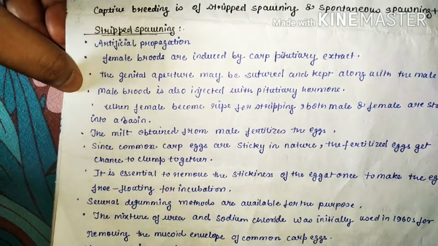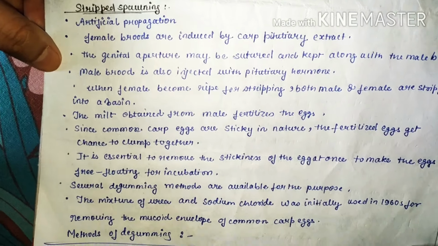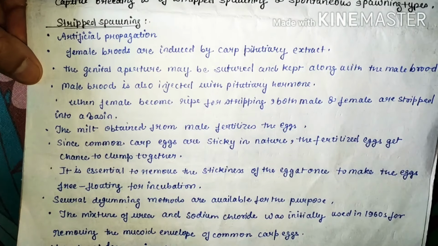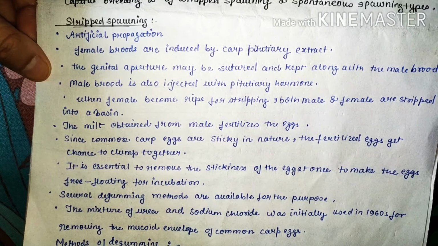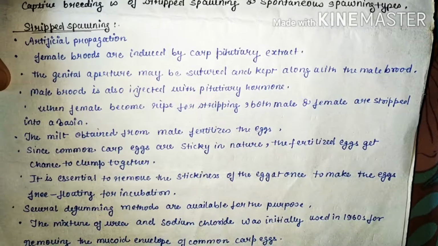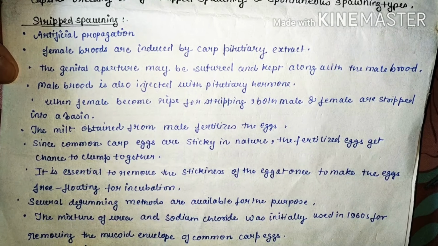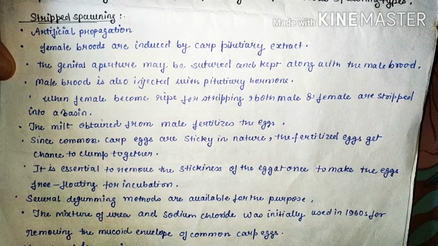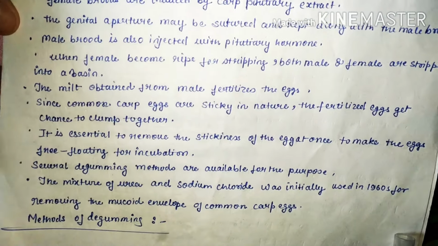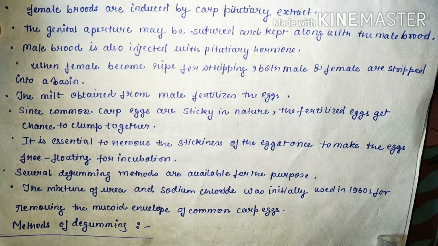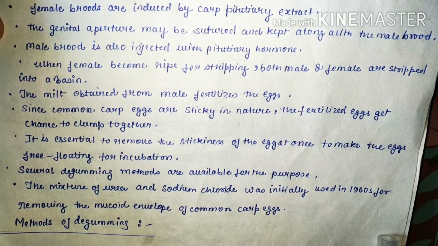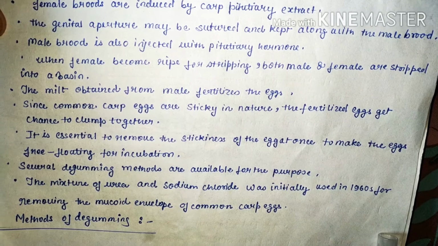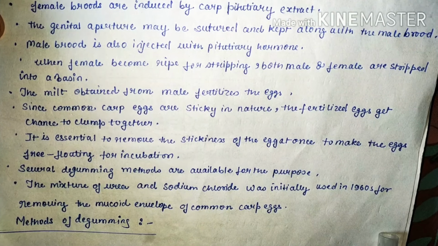In stripped spawning, artificial propagation is done. That is, female brooders are induced with carp pituitary extract. The genital aperture may be sutured and the female kept along with the male brooder. The male brooder is also injected with pituitary hormone. When the female becomes ripe for stripping, both male and female are stripped into a basin. The milk obtained from the male fertilizes the eggs.